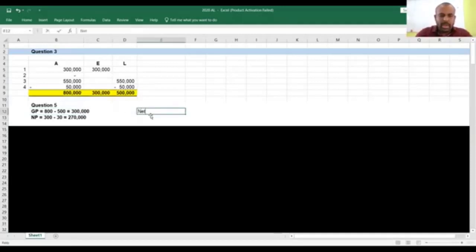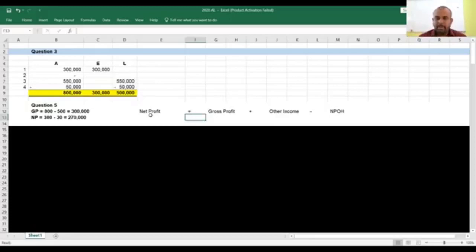Thereafter, they want you to calculate the net profit. What is the formula in calculating the net profit? Gross profit plus other income minus non-production overheads. In this question, there's no other income, right? If you go through the question, there's no other income.